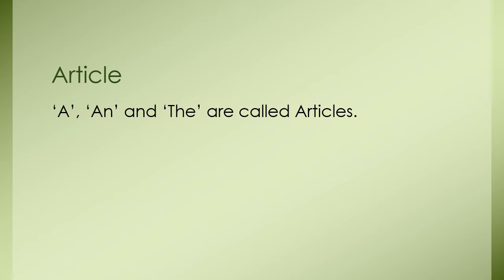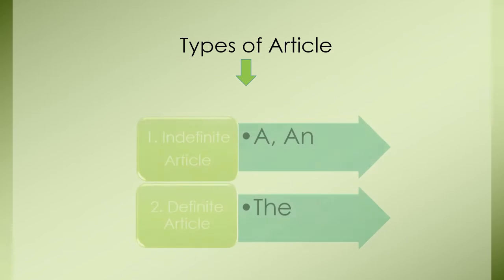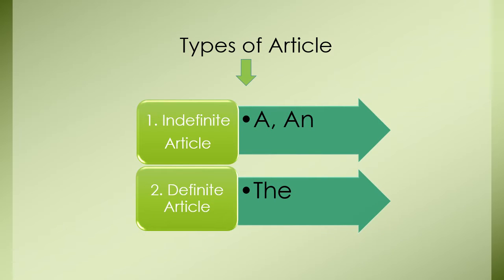A, an and the are called articles. Okay, so there are two types of articles. Number one, indefinite article, and number two, definite article. A and an are called indefinite articles and the is called definite article. Understand?